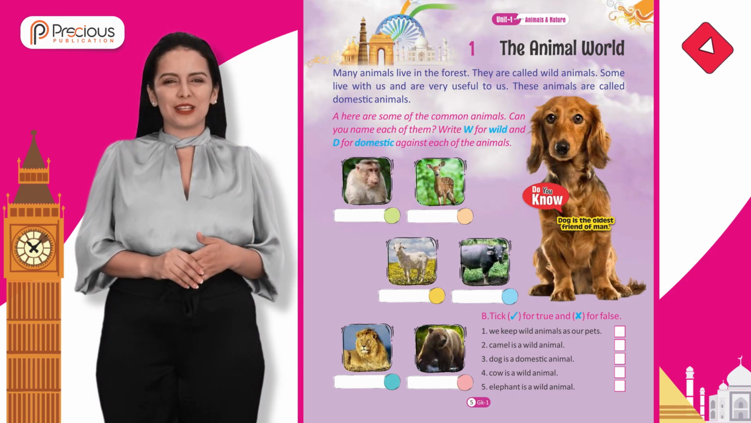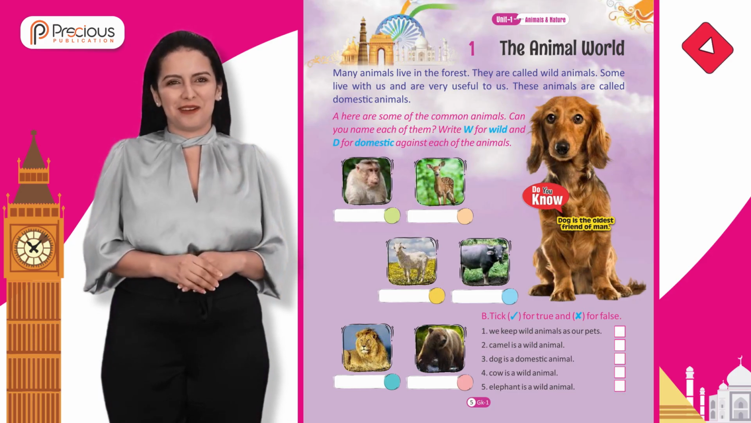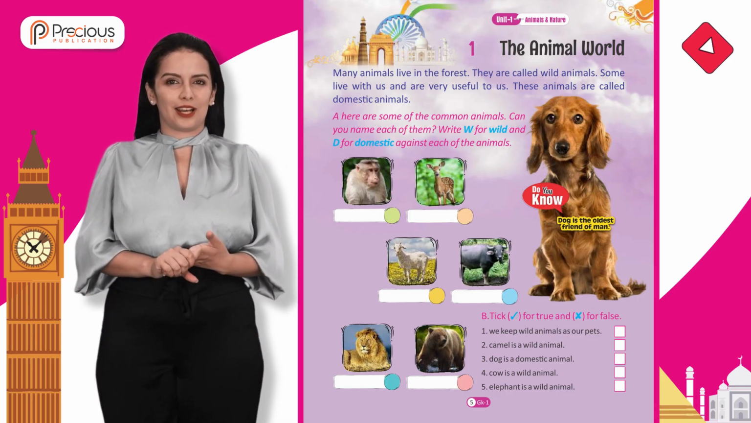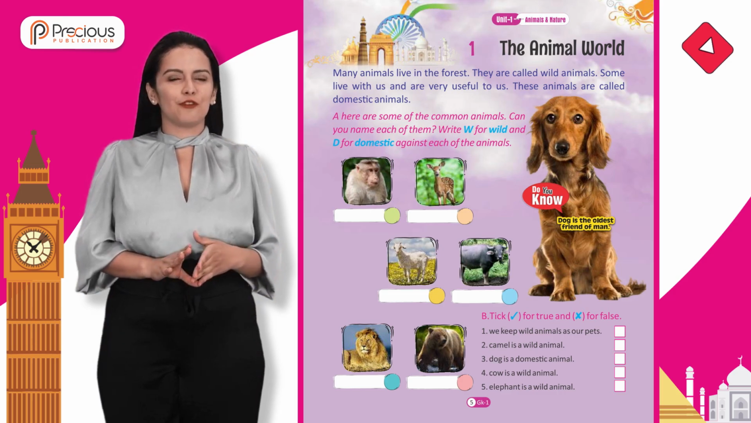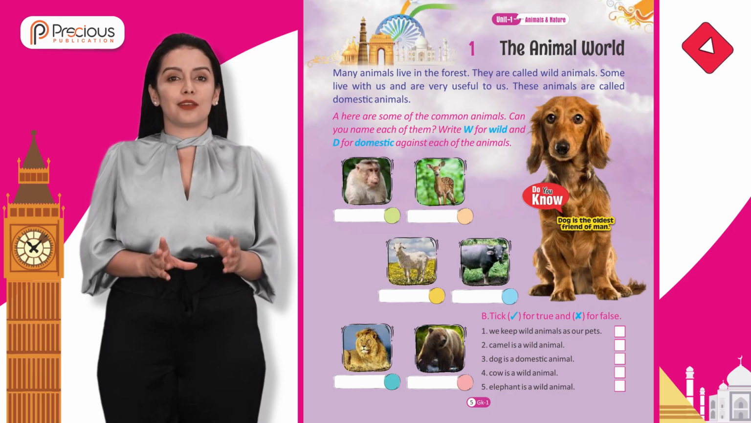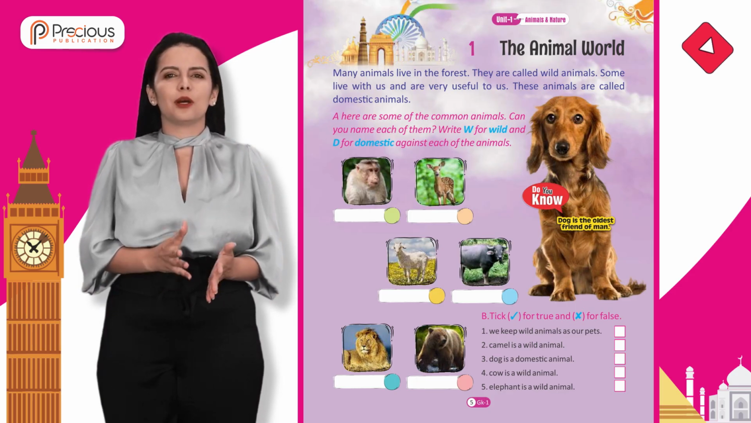1. Animals and Nature. Chapter 1. The Animal World. Many animals live in the forest. They are called wild animals. Some live with us and are very useful to us. These animals are called domestic animals.